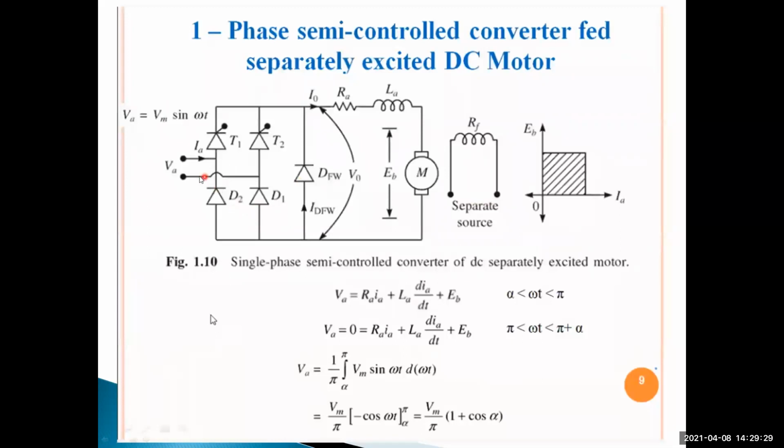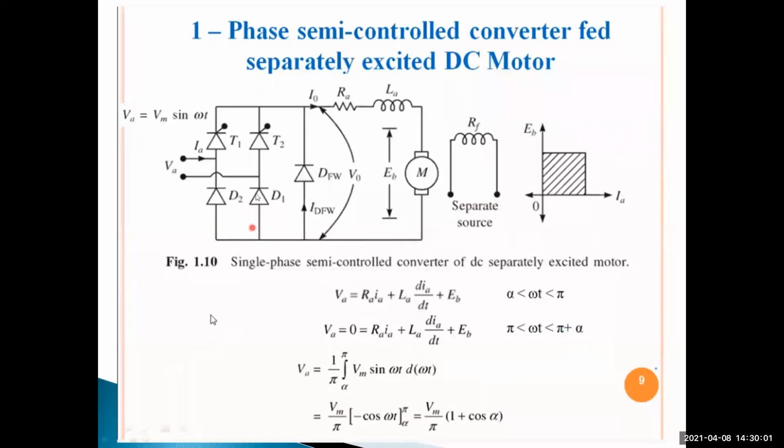During the negative half cycle, T2 is turned on. During the positive half cycle, T1 is turned on. That means the current direction through the DC motor is always positive, from the source to load only. Because in the positive half cycle T1 and D1 are turned on, and the armature current passes through the devices like this.